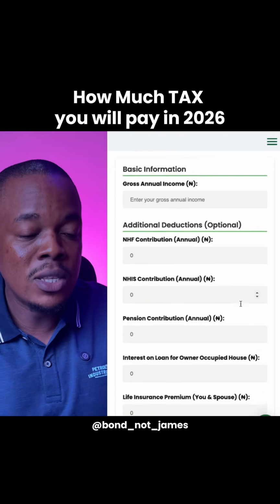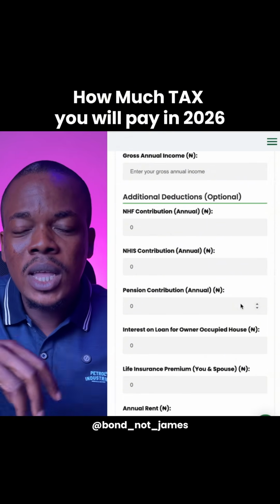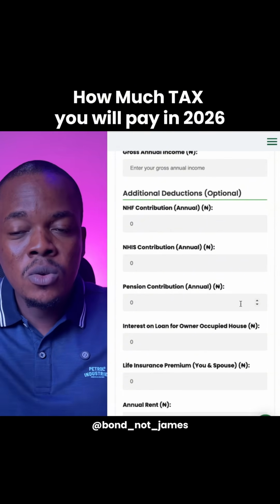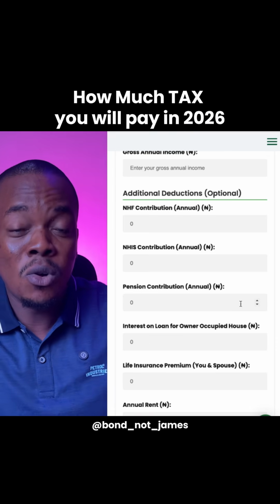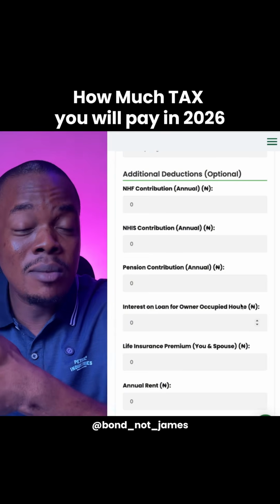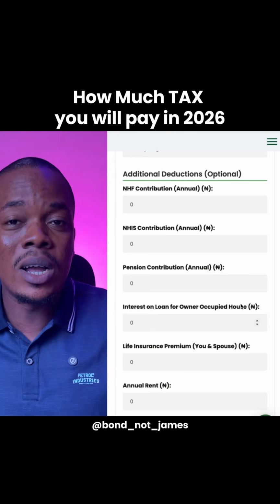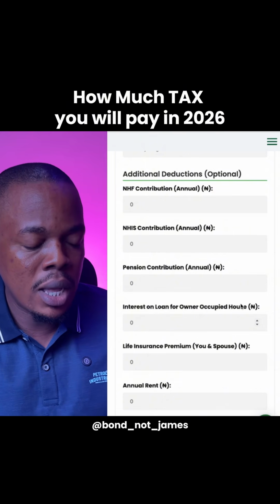Then you now have additional deductions. So you're not paying taxes on everything that you earn. The government allows you to remove some basic deductions and then they now tax the balance. Or if you're a business, you remove your business expenses and then they now tax the remaining profits. So it's not everything that goes through your account that they're going to tax, but I will explain more on that later. So what are the allowable deductions?